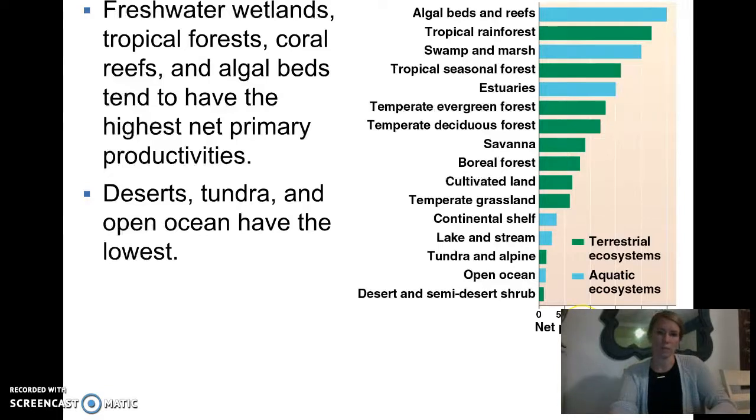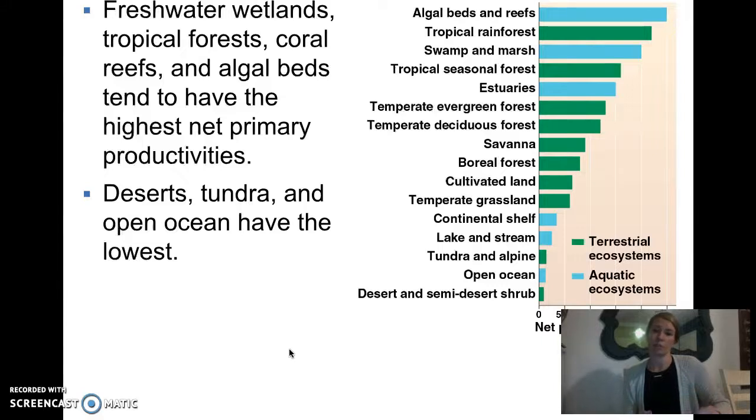So ecosystems such as the freshwater wetlands, the tropical forest, coral reef, and algal beds tend to have the highest net primary productivity, and the deserts, tundra, and open ocean have the lowest. I'm sure that would make sense to you. These areas have less plants than these areas. So the ones with the most plants are going to be able to do the most primary productivity.